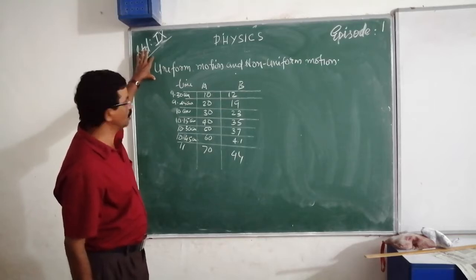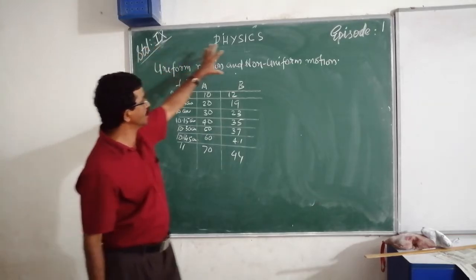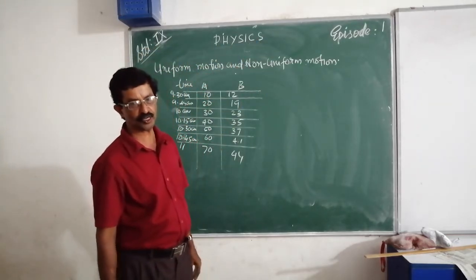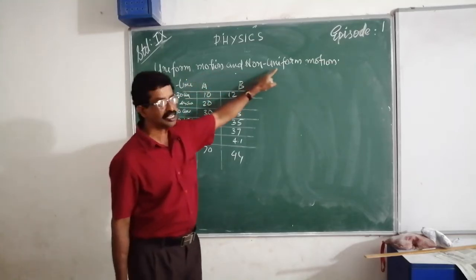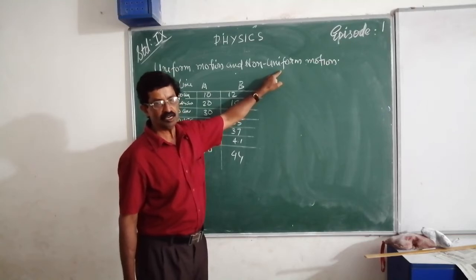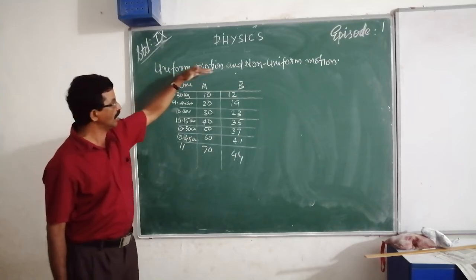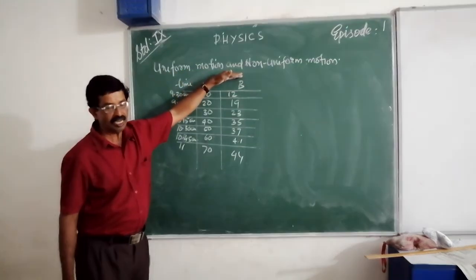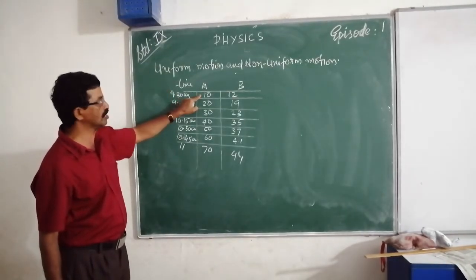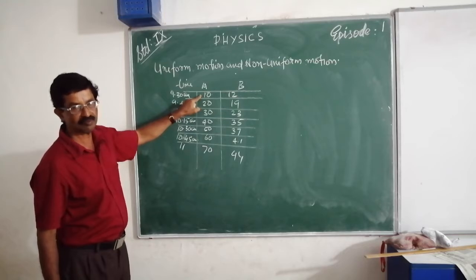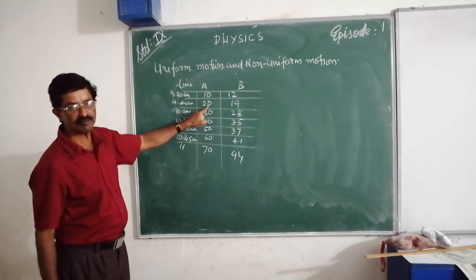Now we can learn more about motion. Among that, one is uniform motion and another one is non-uniform motion. Observe the motion of two bodies A and B, and their time is also given. At 9:30, A travels to a distance of 10 meters. At 9:45, it travels from 10 to 20 meters.